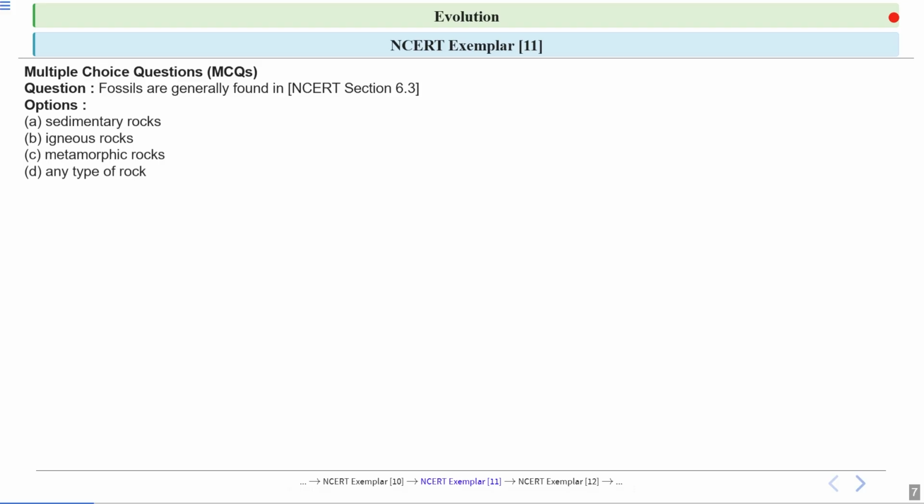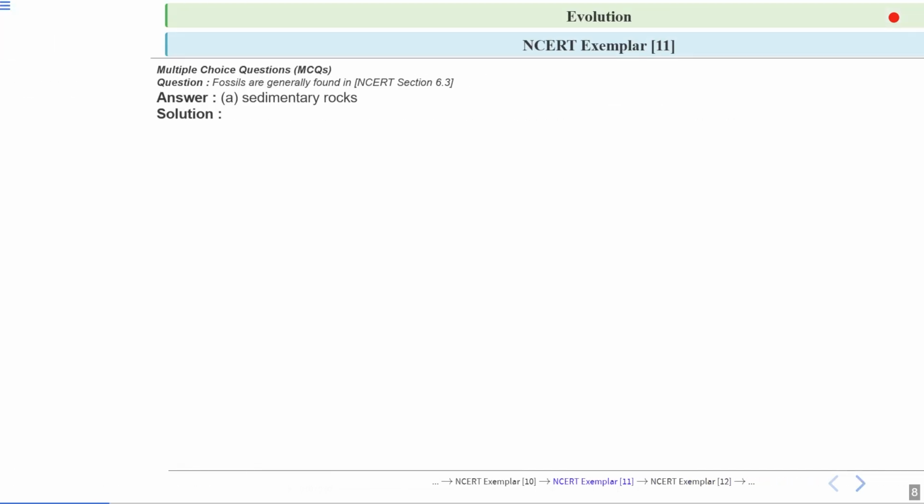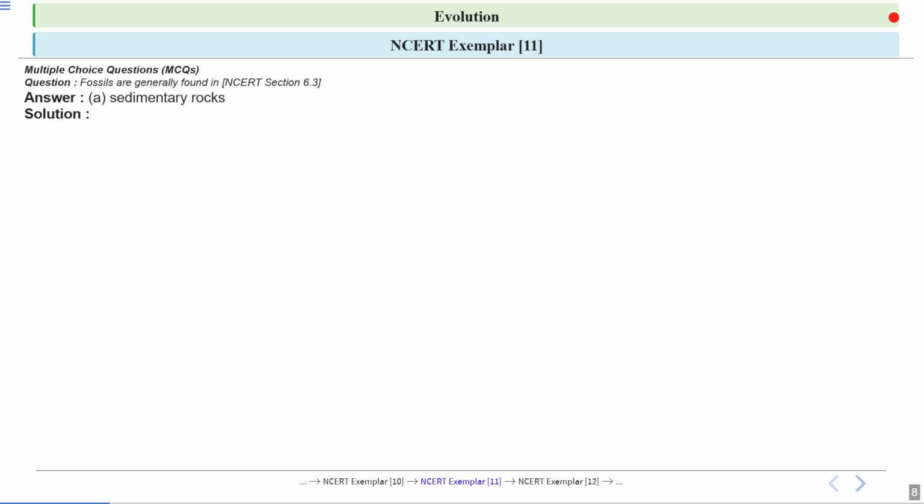Next question. Fossils are generally found in. The options are sedimentary rocks, igneous rocks, metamorphic rocks, and any type of rock. What is the correct answer? Here the correct answer is option A, which is sedimentary rocks. Let's have a look at the explanation.